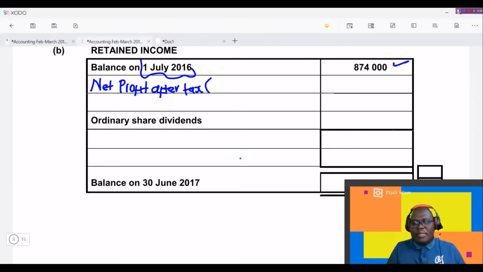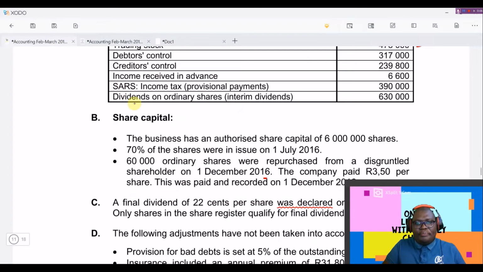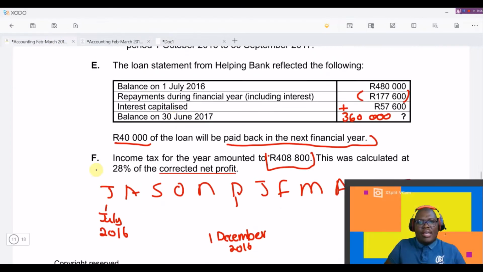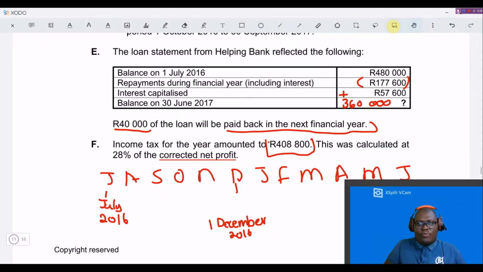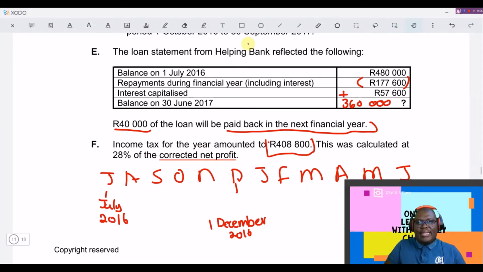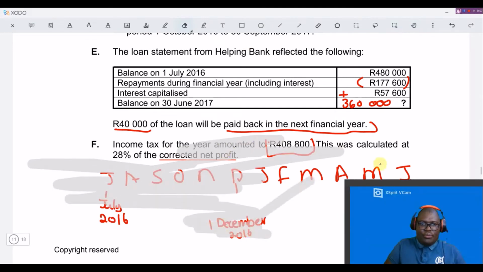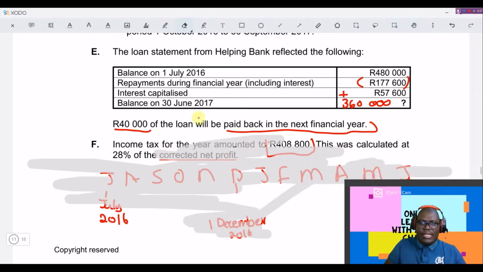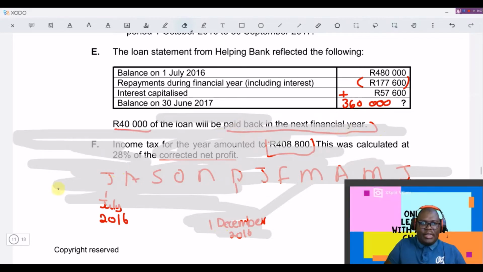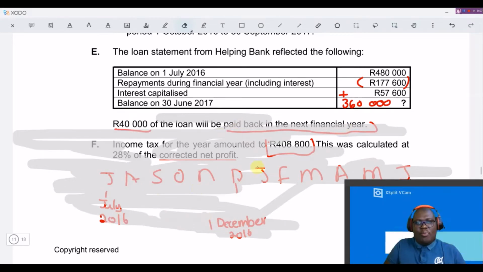We'll get the information about the net profit after tax from the adjustments. Now on adjustment number F, they told us that income tax for the year amounted to 4,800. Let me just erase this so that we can do some note taking, which is very important.